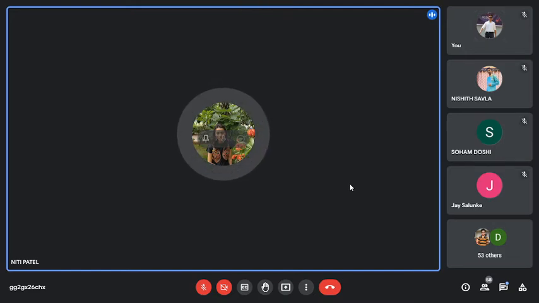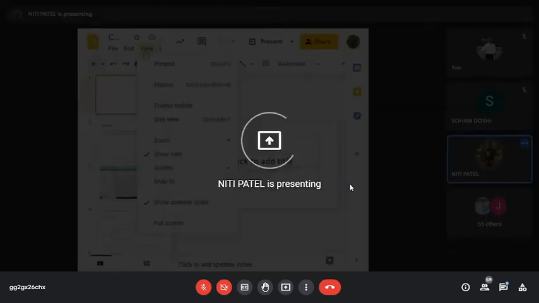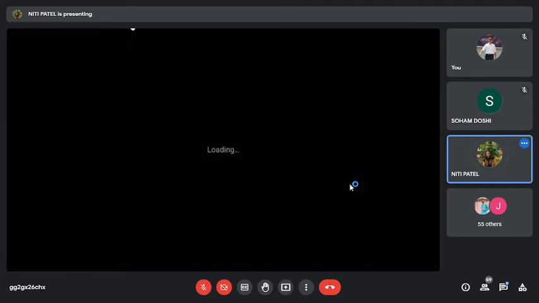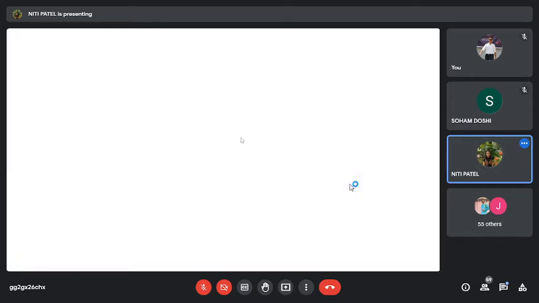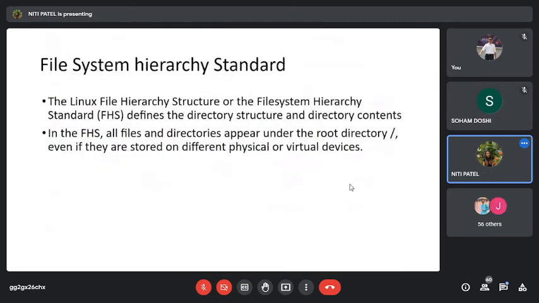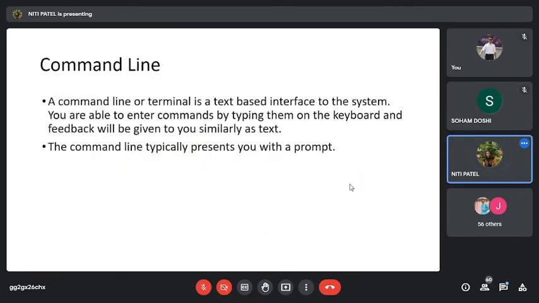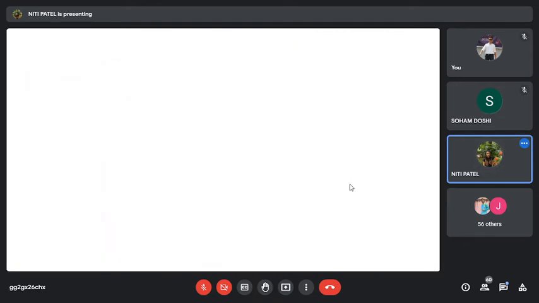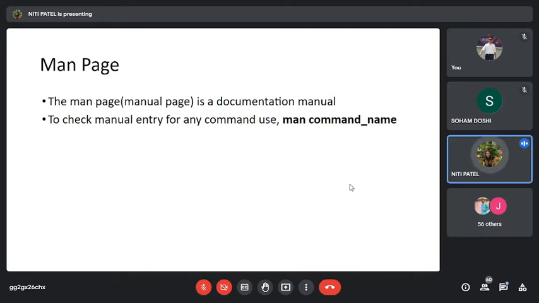Let us go to the last topic, 1.4. In 1.4, we have certain commands, that is info page, man page, and so on.